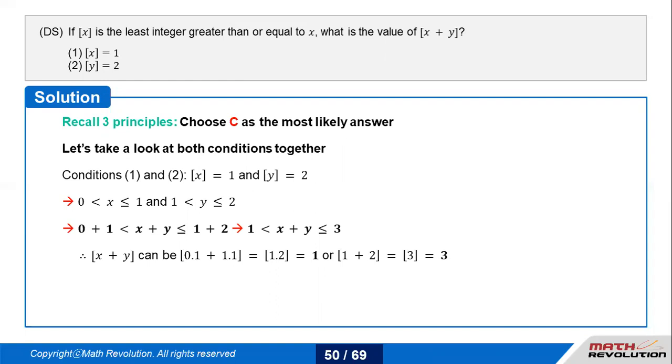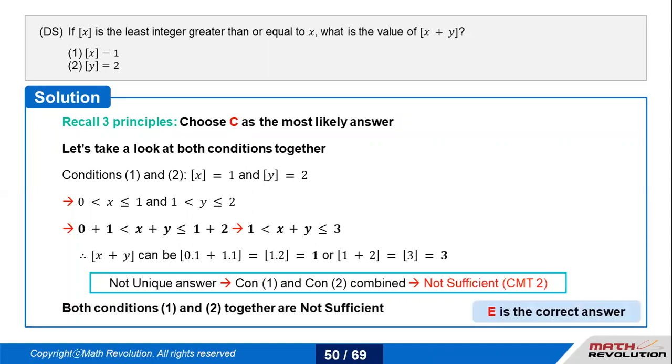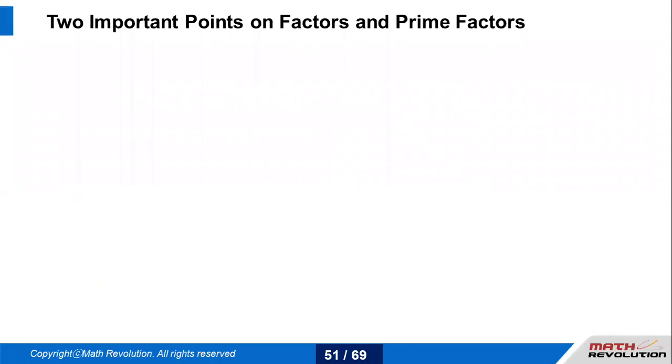Now, when I say x plus y is greater than 1 and less than or equal to 3, it could be 1 and 1, or it could be 1 and 2, because 1 plus 2 equals 3. So this condition is not sufficient. I can get any values from this, because it is greater than 1 but less than or equal to 3. So any possible values are possible. So E is the correct answer.